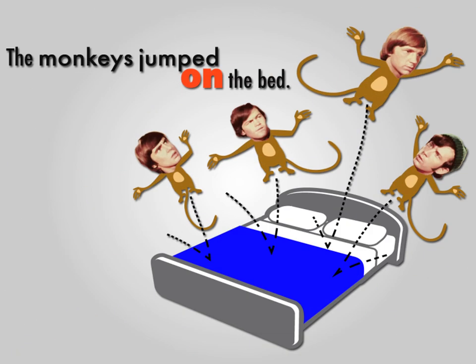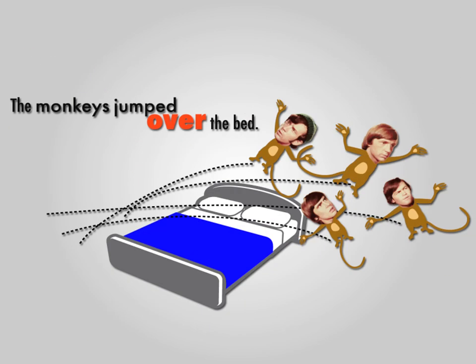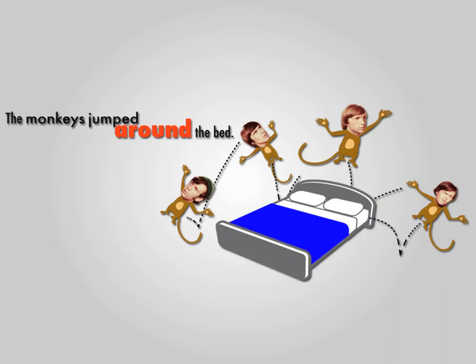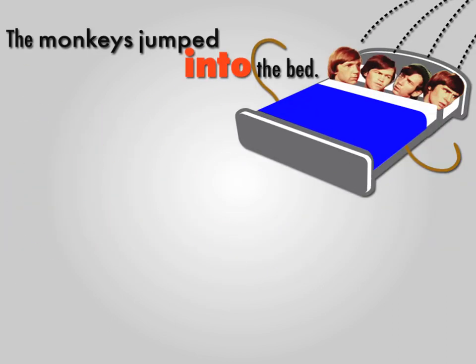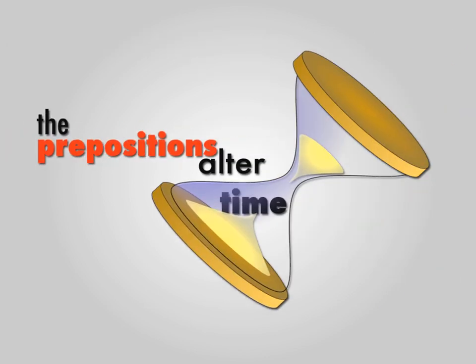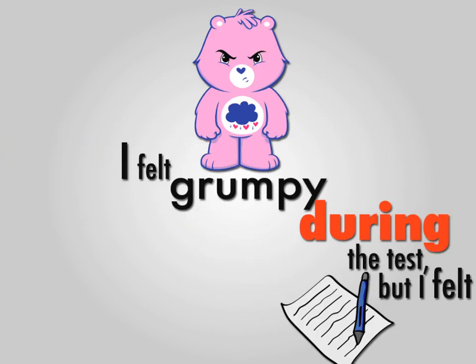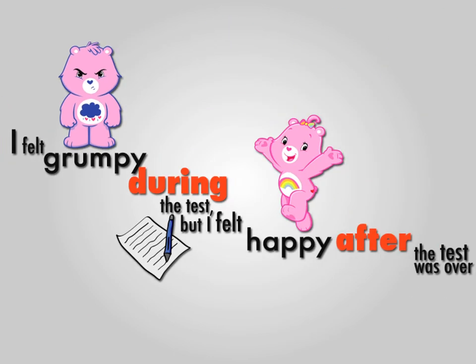The monkeys jumped on the bed. The monkeys jumped over the bed. The monkeys jumped around the bed. The monkeys jumped into the bed. In the example shown here, the prepositions alter time. I felt grumpy during the test, but I felt happy after the test was over.